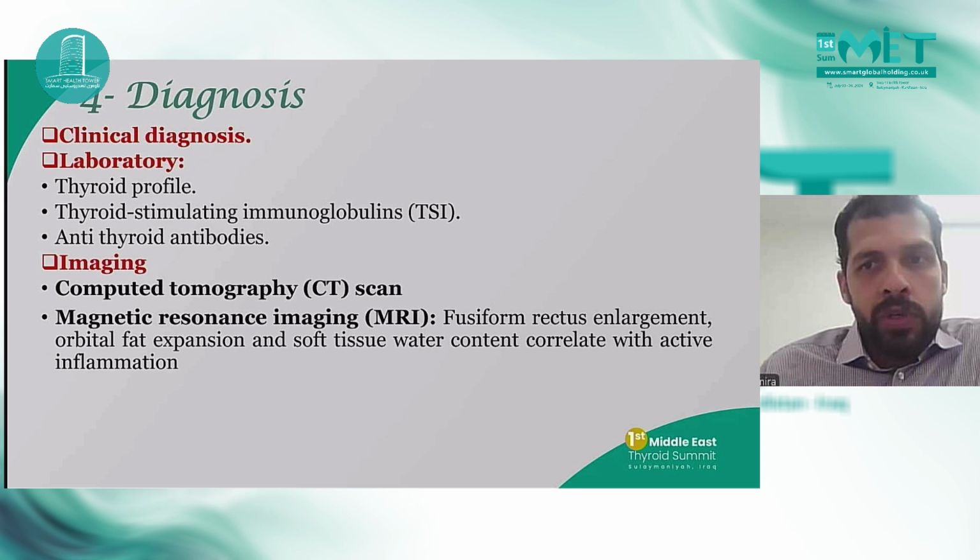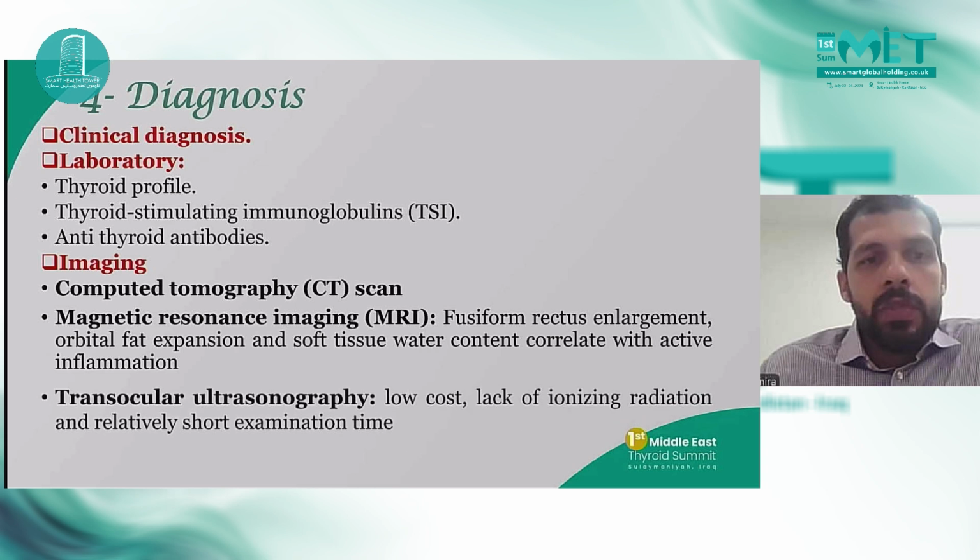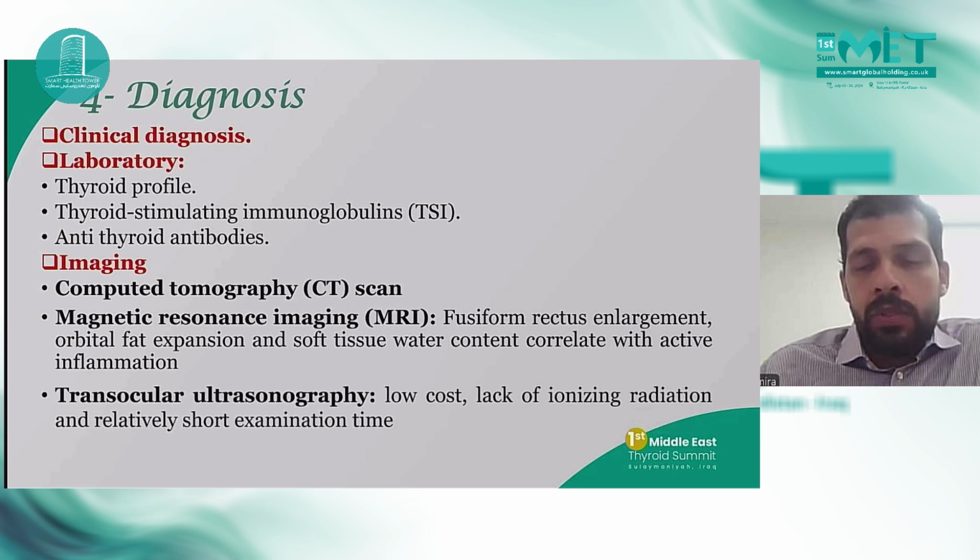MRI is very important for assessment, especially in the active inflammation stage, because it assesses the fusiform rectus enlargement, orbital fat expansion, soft tissue water content, and transocular ultrasound need to be done by a highly specialized radiologist. It's a source of low cost, lack of ionizing radiation, a relatively short time of examination.